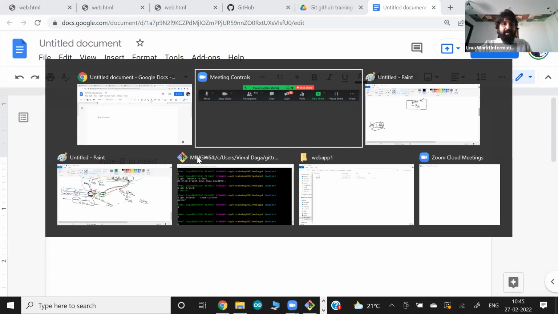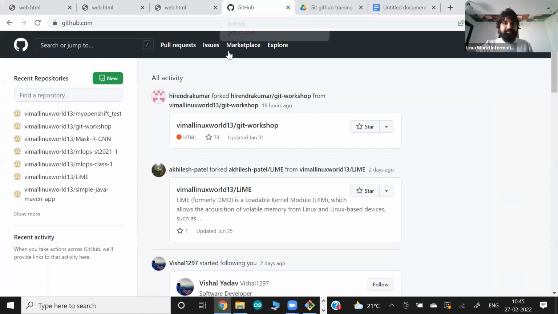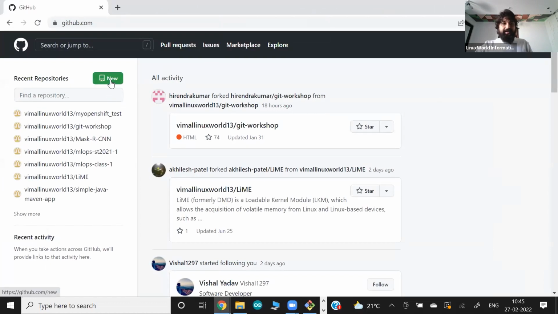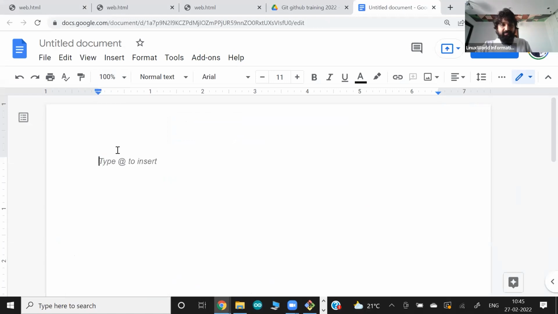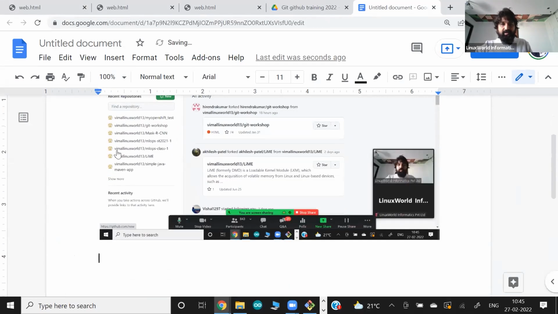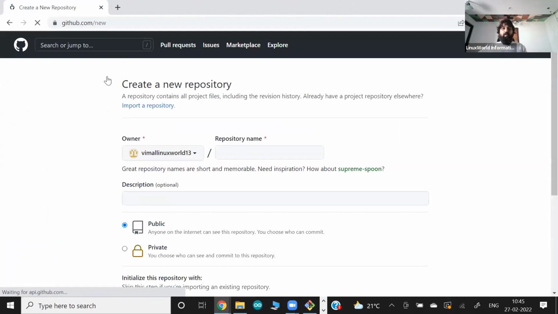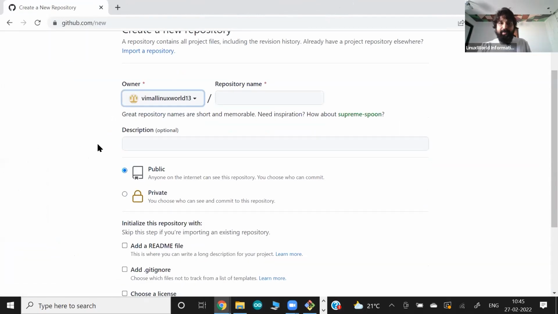So go here, and where is it? Click on New, right? And I'm sharing every screen with you, even though it's pretty simple, but let me share. Click on New, and what can you do? You can give your repository name. So let's say this is Git training 2022. This is the repository name I'm giving. What is a repository? It is just like a folder. Typically it means working space, staging area, and commit area, everything they will create for you.